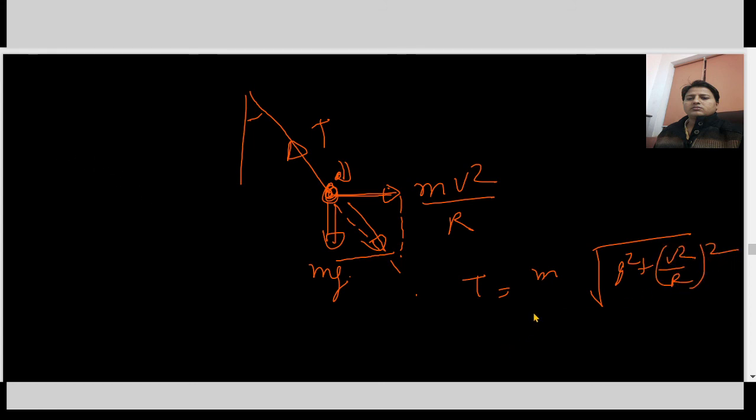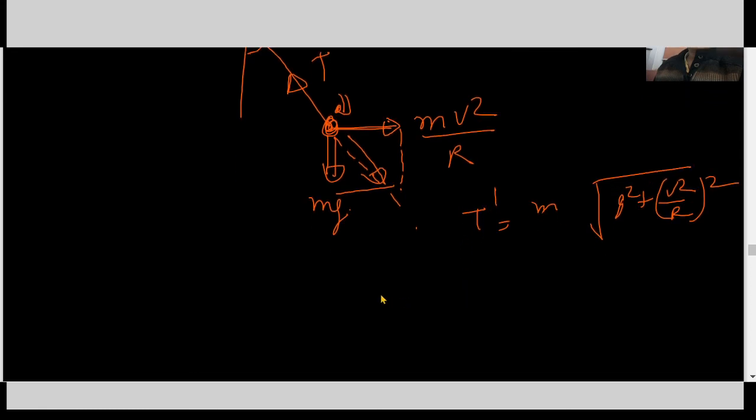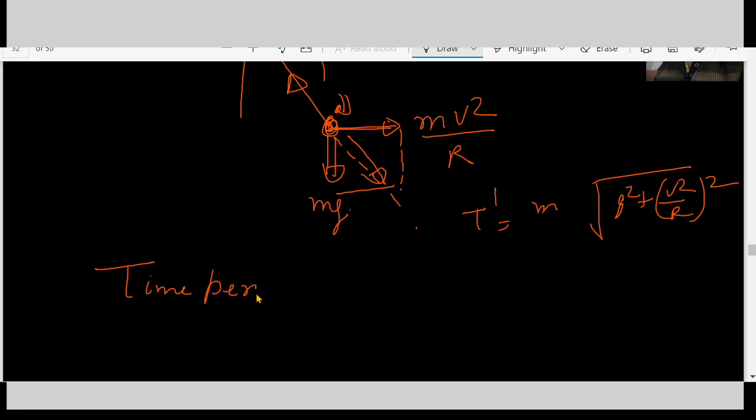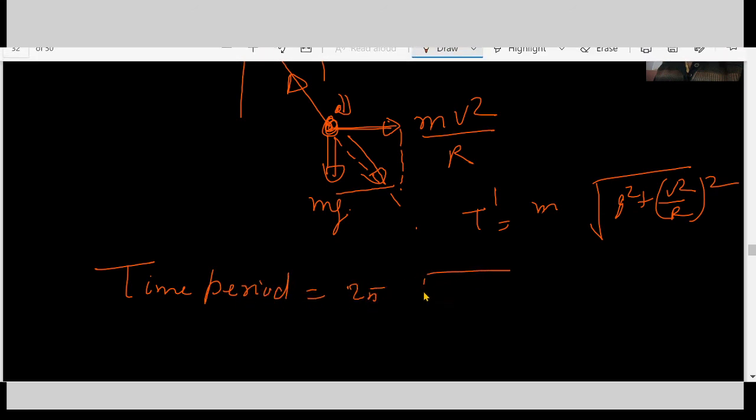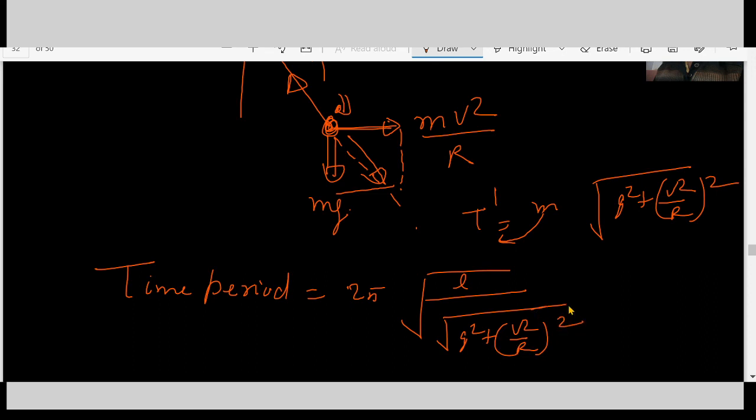So what will be the time period? Time period comes out to be 2 pi under root L over T' over m. T' over m is under root g square plus (v square by r) whole square. So this is our required time period.